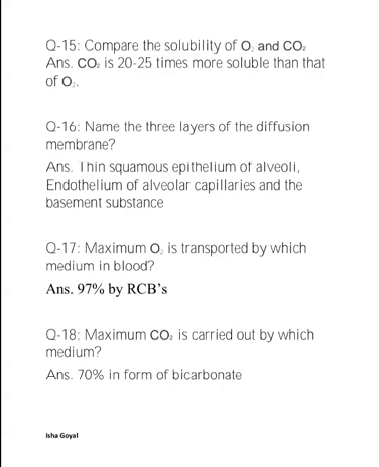Next, maximum O2 is transported by the RBCs, approx 97%. Next, maximum CO2 is transported in the form of bicarbonate, 70%. And the remaining 3% of O2 is carried in dissolved state through the plasma, and nearly 20 to 25% of CO2 is transported by the RBCs. About 7% of the CO2 is carried in a dissolved state through plasma.